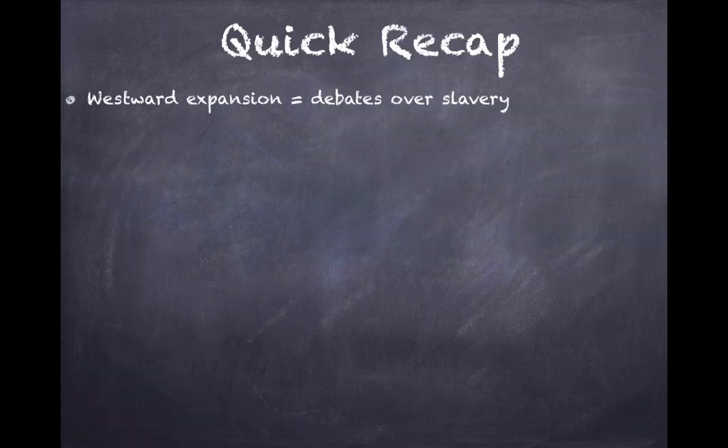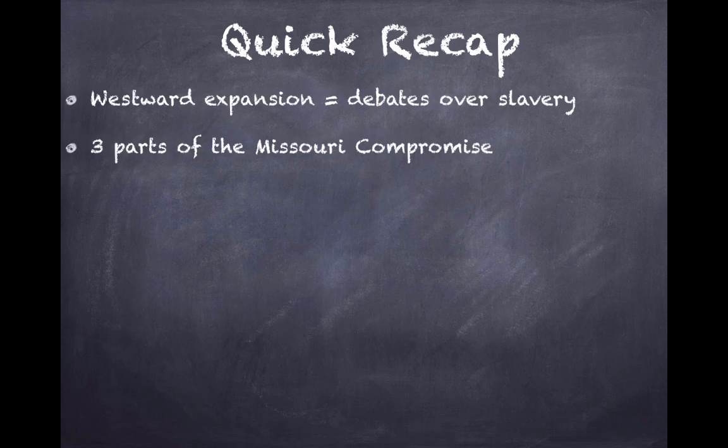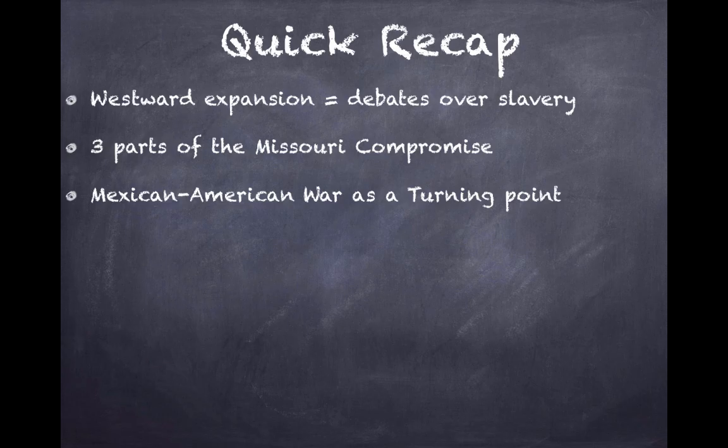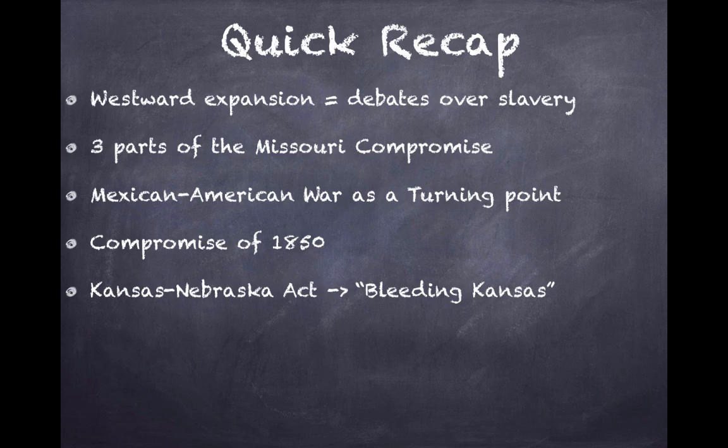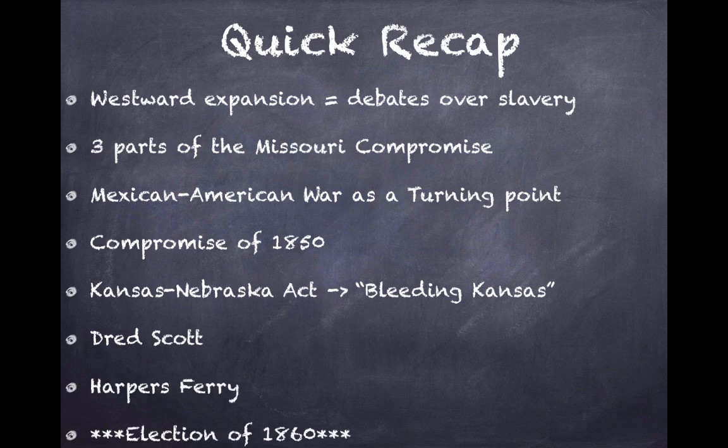Okay, quick recap. Westward expansion leads to debates over slavery. Three parts of the Missouri Compromise, no, all three. Mexican-American War as a turning point because we have a huge debate over slavery, including the Wilmot Proviso. Compromise of 1850, no, all five parts. Kansas-Nebraska Act and Bleeding Kansas because of fighting breaking out. The Dred Scott decision, what did the Supreme Court rule? Harper's Ferry, how did that lead to tensions? And finally, the election of 1860, wicked important.